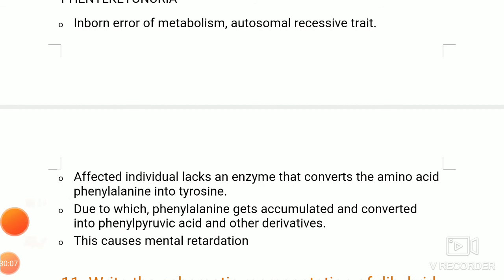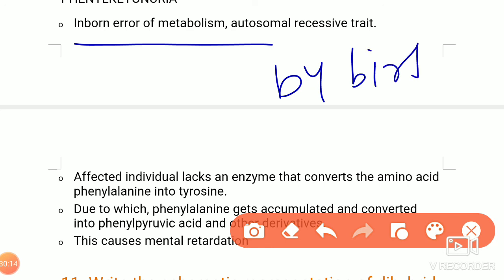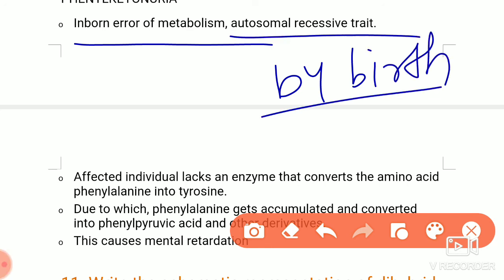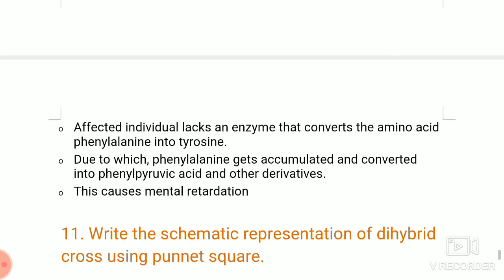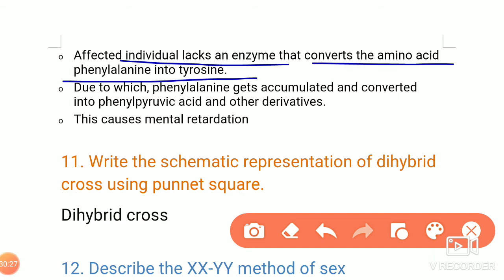Then phenylketonuria, it is an inborn error, I mean, by birth the baby will get this disorder. It is an autosomal recessive trait. The affected individual lacks an enzyme that converts the amino acid phenylalanine to tyrosine.